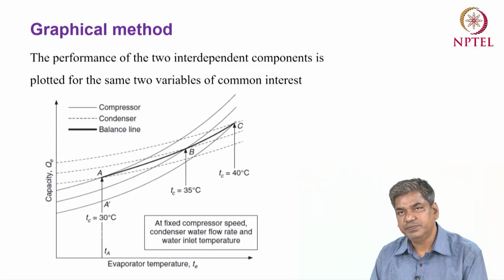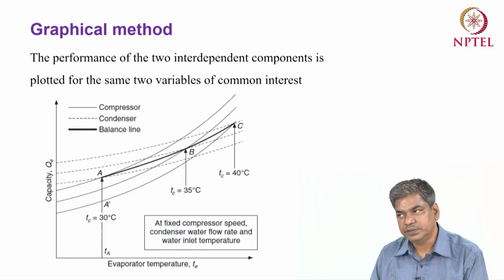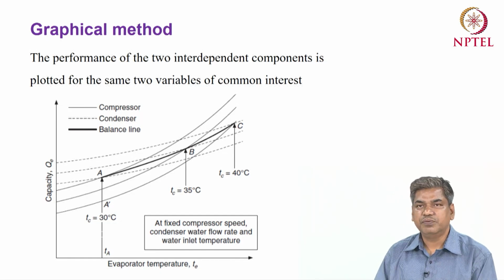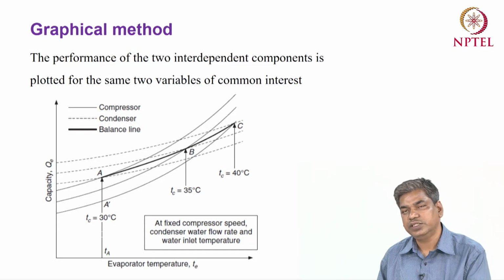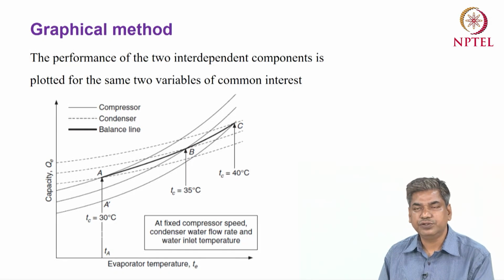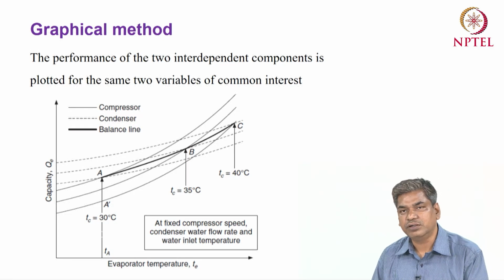That performance may be for the compressor and expansion device, or maybe for any combination of two components. So we can also find the balance point by using the individual performance of the compressor and expansion device, or maybe the compressor and condenser. For example, in this figure we have plotted the performance of two important components of the system. One is the compressor and another is the condenser.